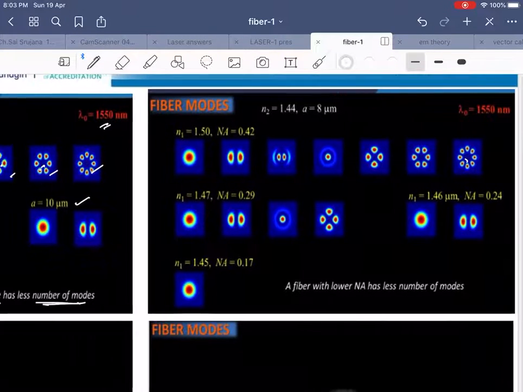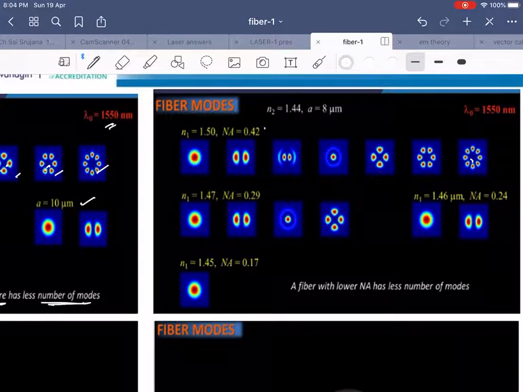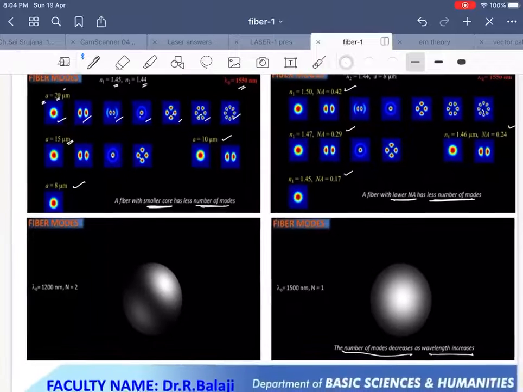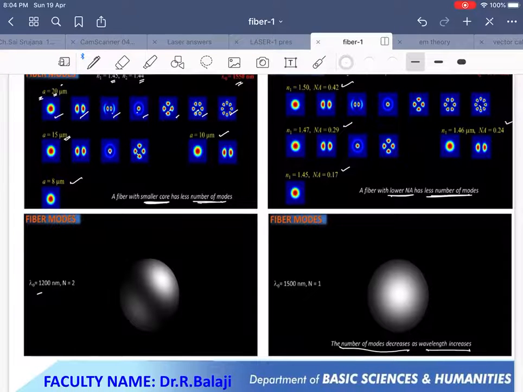Now the second diagram. Here we are decreasing the numerical aperture. When the numerical aperture decreases, accordingly the number of modes propagating through the optical fiber also decreases. So a lower numerical aperture has fewer modes. Next, here the wavelength is 1200 nanometers.